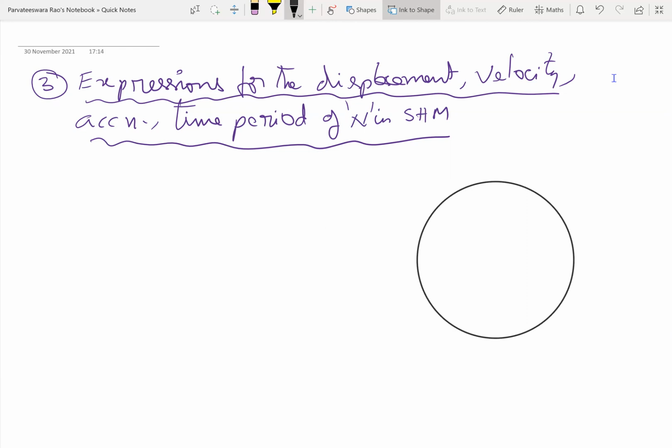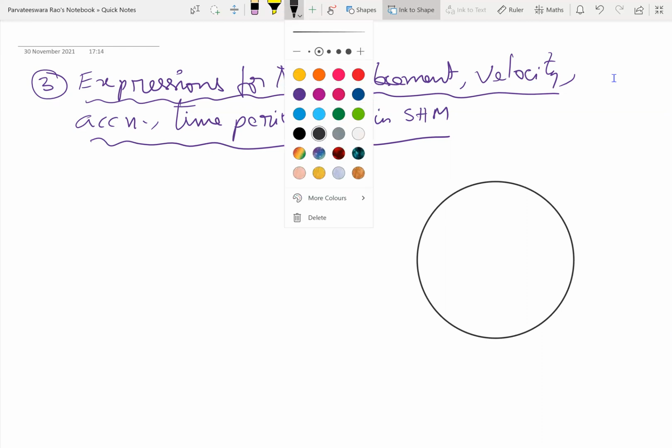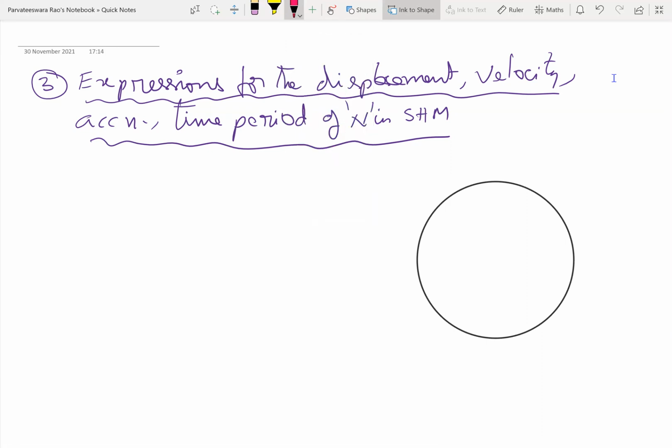So this is the circular path along which the particle is in periodic motion. And these are the two perpendicular diameters. How did we name them? XO X dash, sir. XO X dash and YO Y dash.